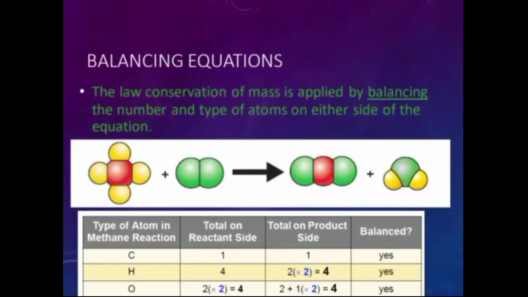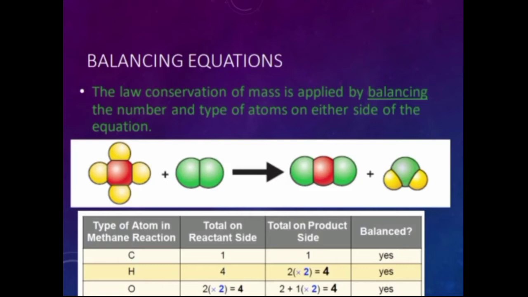A balanced equation is a chemical equation in which mass is conserved and there are equal numbers of atoms of each element on both sides of the equation. The law of conservation of mass is applied by balancing the number and type of atoms on either side of the equation.